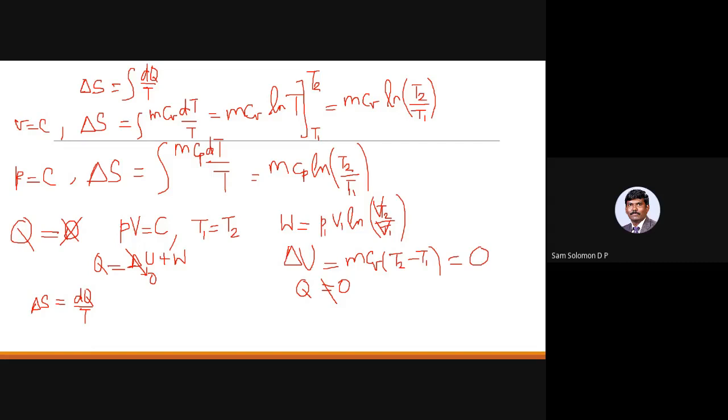Good observation. Yes, if it is T2 by T1, then it would be 1 and ln 1 will be 0, then W would be 0. So I have written it wrongly. It should be P1 V1 into ln of V2 by V1, or P1 by P2. It won't be T2 by T1. That is correct. So your Q should be equal to W. Your W will not be 0 and your Q will not be 0.